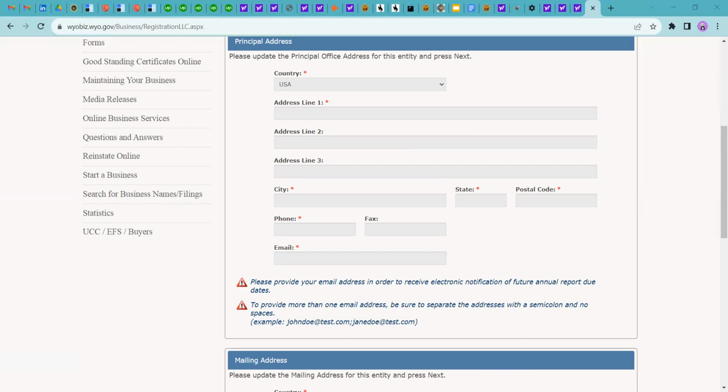You can add an address from anywhere. Add in the city, the state is Wyoming, with postal code 82801. My phone number will be this, with the email address.